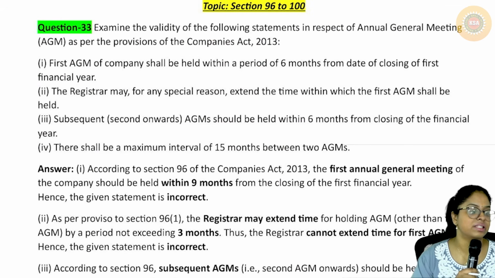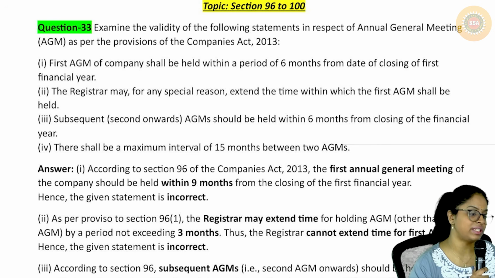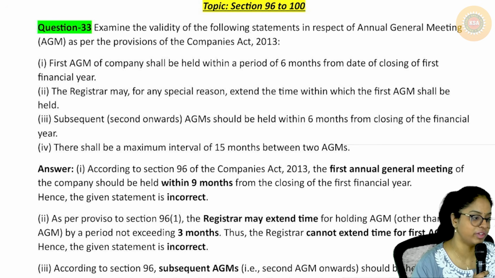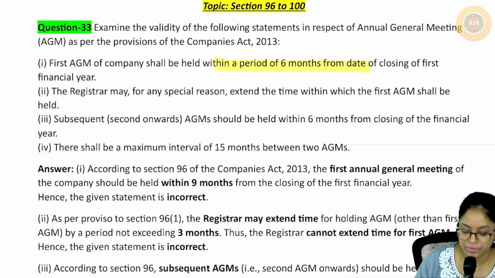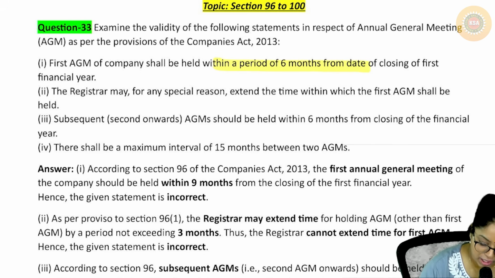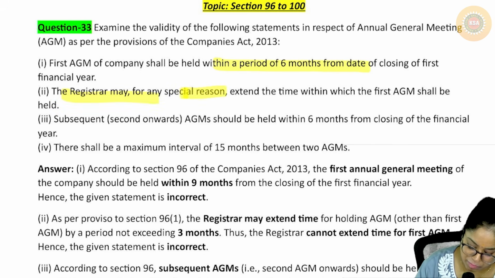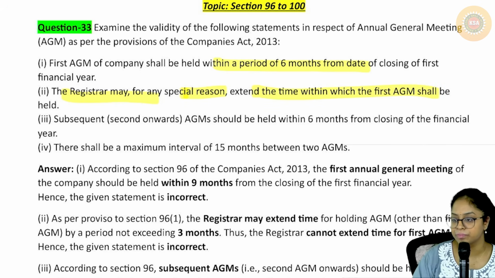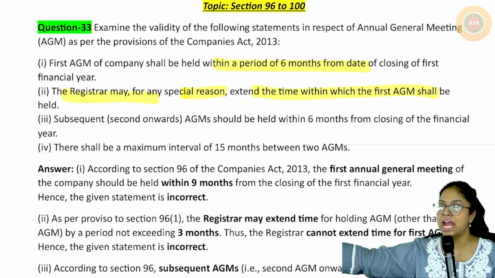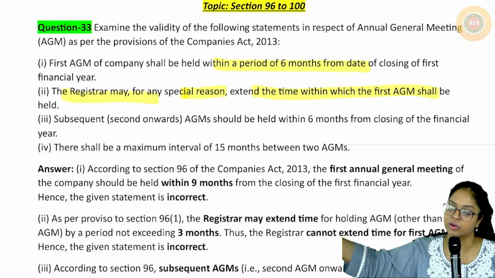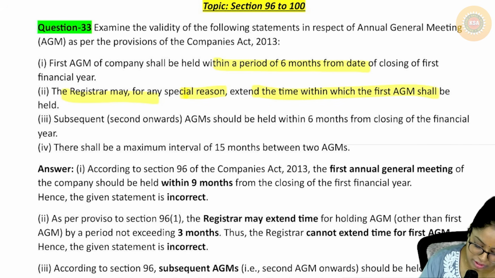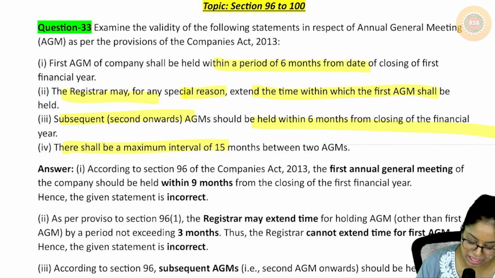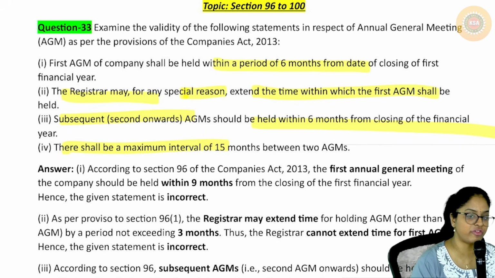Okay, next is, examine the validity of the following statements in respect of AGM. First AGM shall be held within a period of 6 months. No, it should be held within a period of 9 months. The registrar may, for any special reason, extend the time within which the first AGM is conducted. No, because for the first AGM we have already given 9 months, 6 plus 3. You cannot go for further extension. Subsequent AGM should be held within 6 months. Yes. The maximum gap between 2 AGMs should be 15 months. Yes.